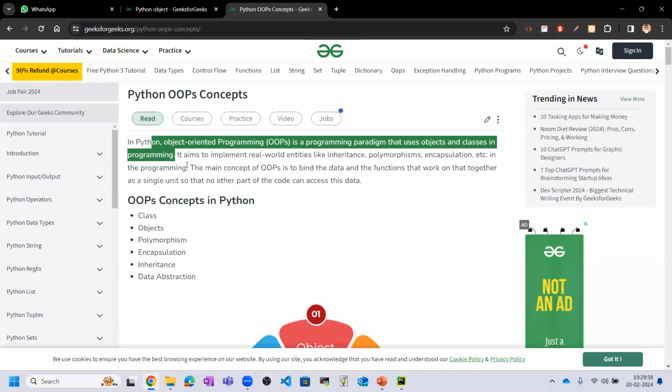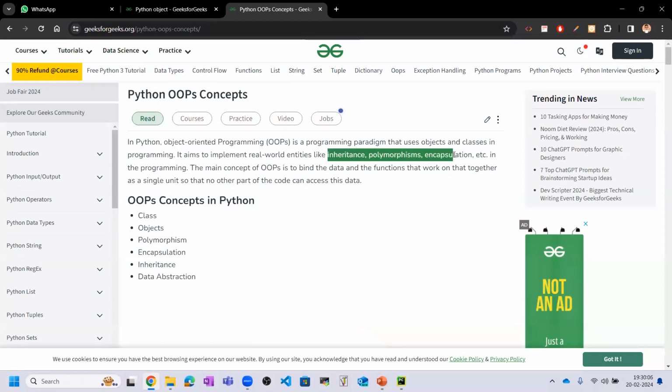It aims to implement real-world entities like inheritance, polymorphism, and encapsulation, which we implement with the help of classes. The main concept of OOPS is to bind the data and the functions that work on that data together as a single unit. We use OOPS to bind data, keep it inside a block of content, and create an object to access it. Then no other part of the code can access this data; only that object can access it.